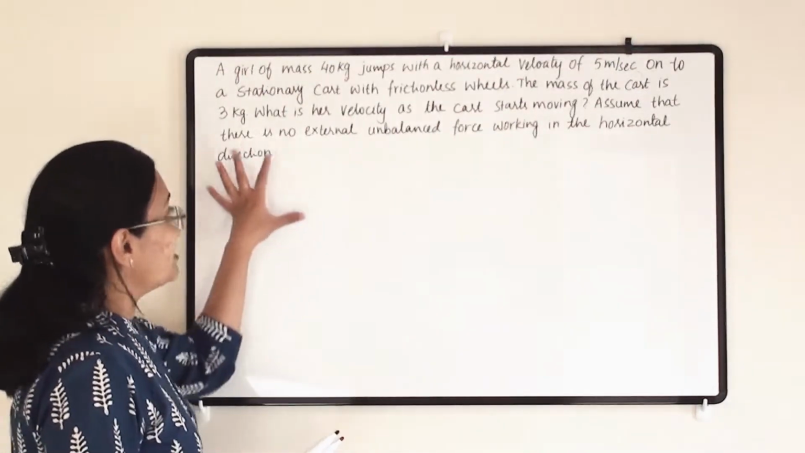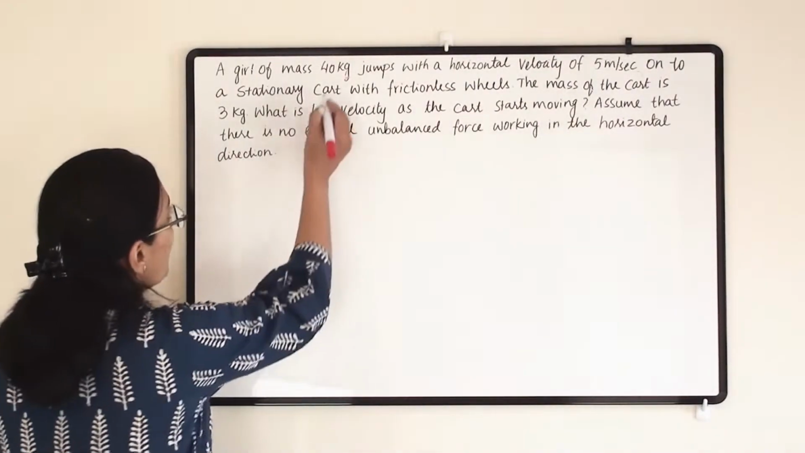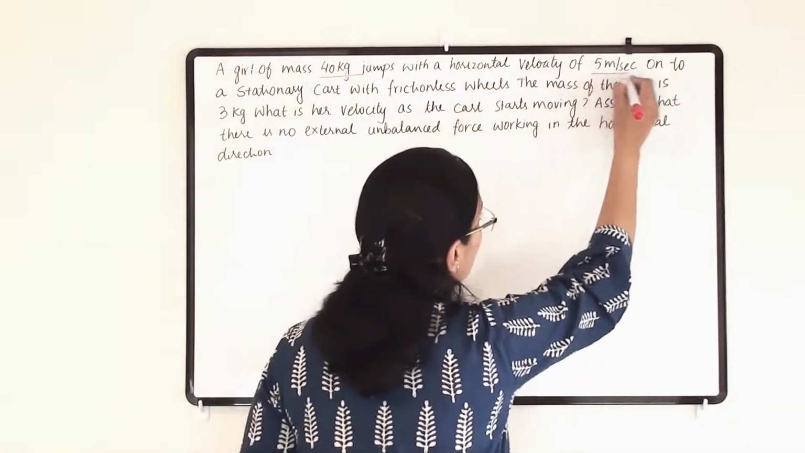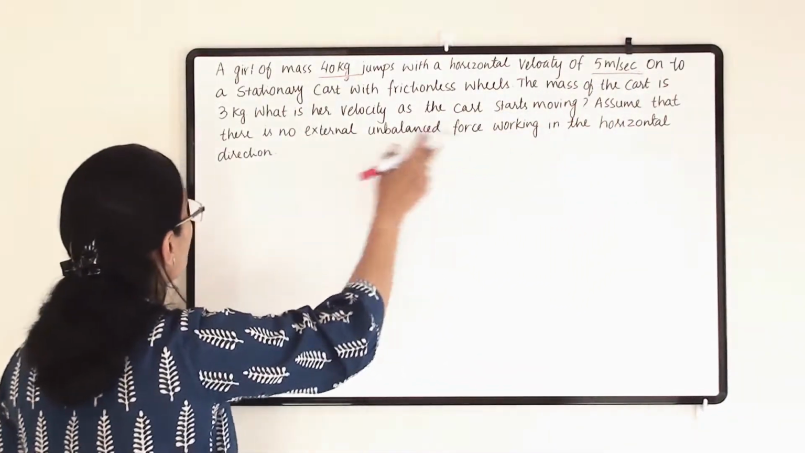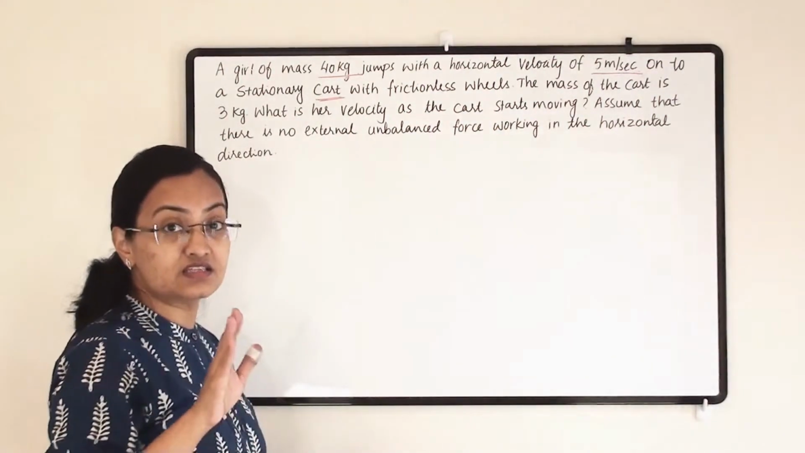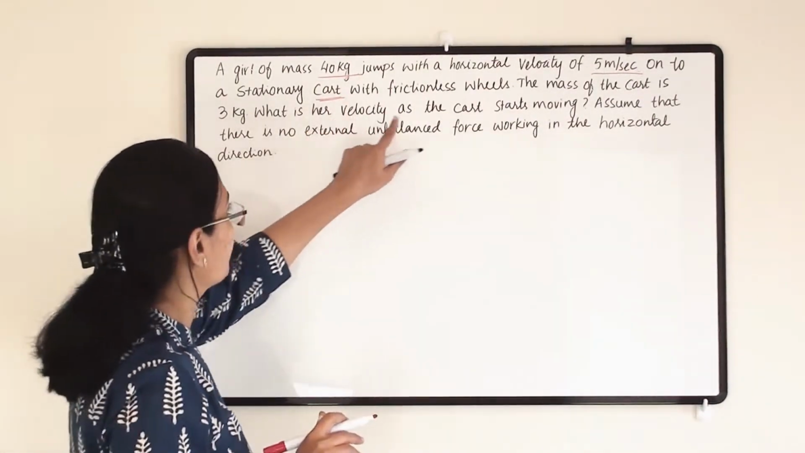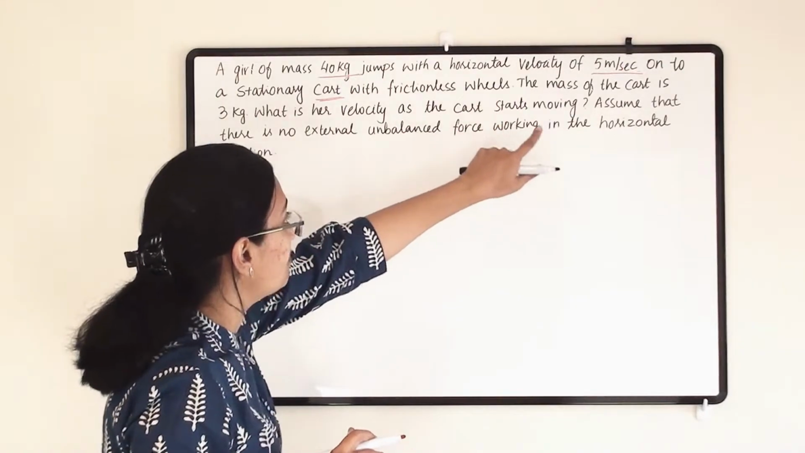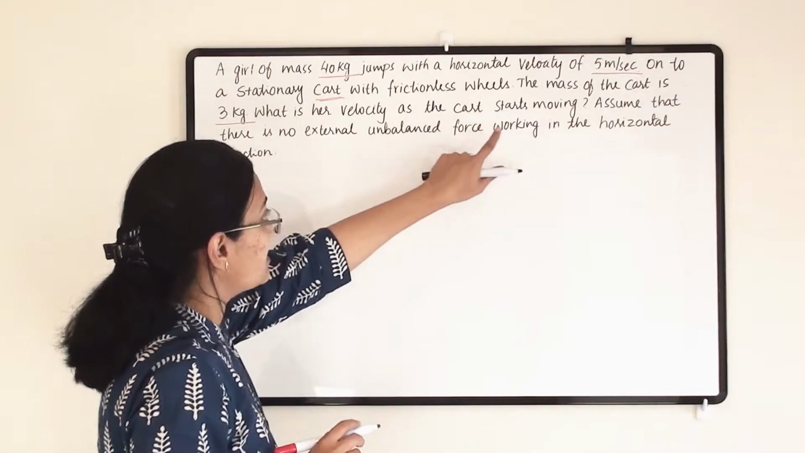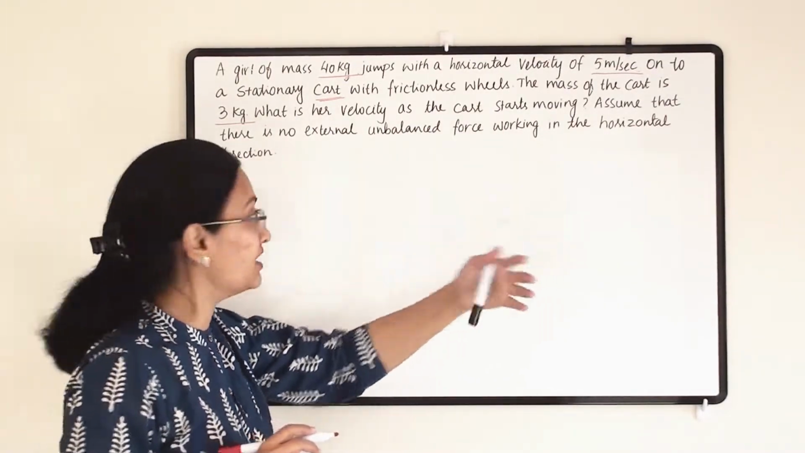First let us find out what details have been given to us. A girl of mass 40 kg jumps with a horizontal velocity of 5 meter per second onto a stationary cart. The cart or skateboard is at the steady, resting position. It doesn't have any initial velocity, and it has frictionless wheels. The mass of the cart is 3 kg. What is her velocity as the cart starts moving? So we have to find the velocity of both objects after interaction.